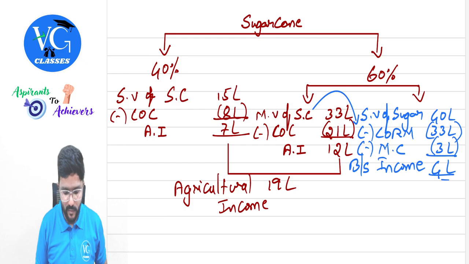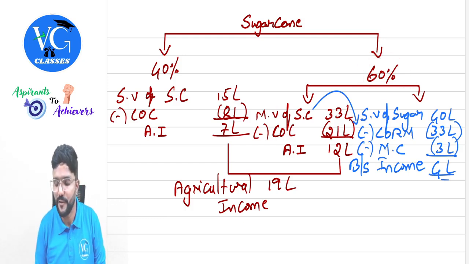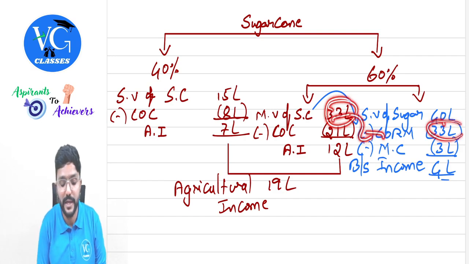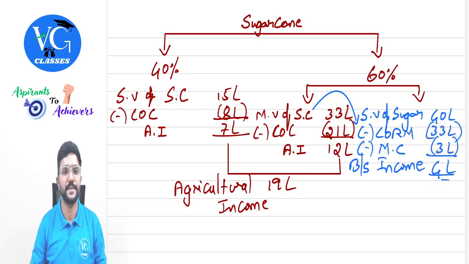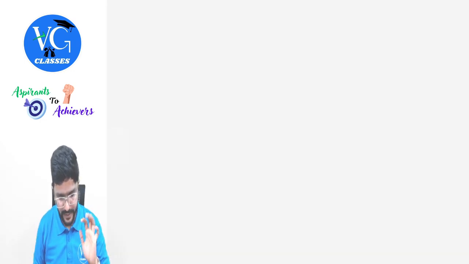Then coming to the next part, assume whatever sugar has been manufactured from 60% of the sugar cane is sold for 40 lakh. Then what is the cost of raw material? This 33 lakh will come, only 33 lakh. Don't take the other figure, please be careful. Then manufacturing cost is assumed 3 lakh. So what is the business income? 4 lakh. Business income comes to 4 lakh. Hope you got clarity. Yes.